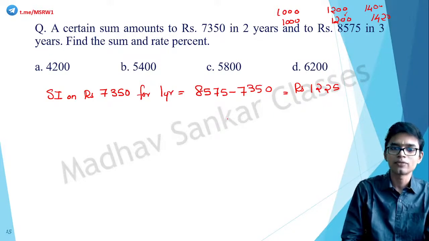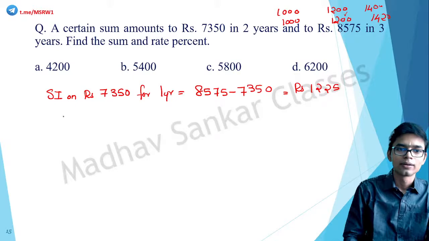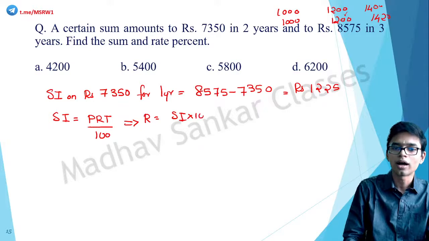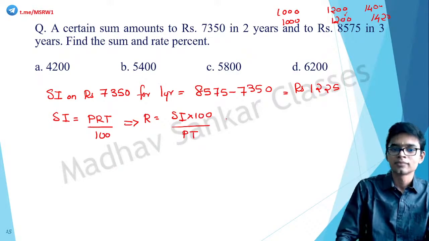Okay, so what is the formula for simple interest? SI is equal to PRT by 100. Correct? Implies rate is equal to SI into 100 by PT.